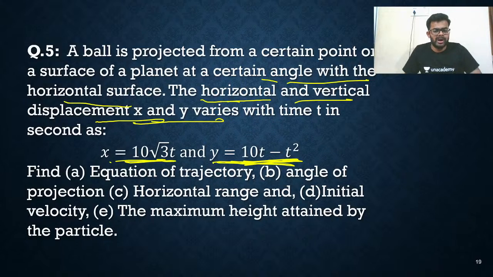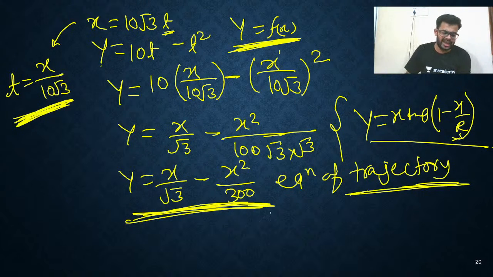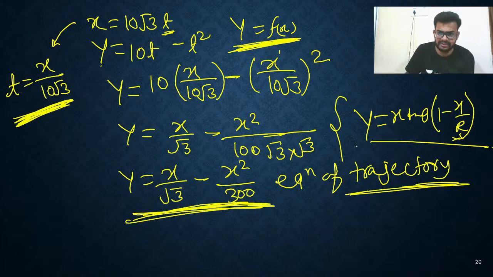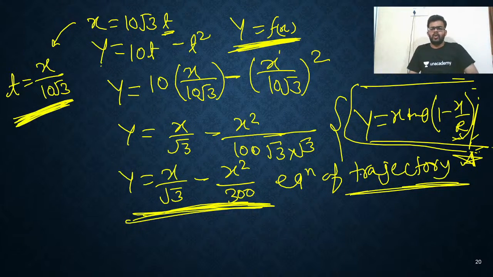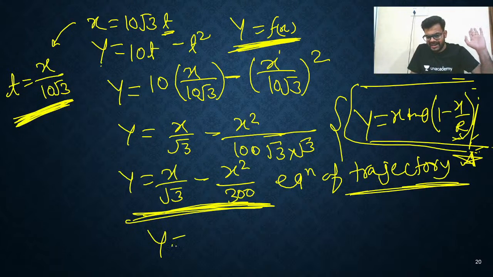Find the angle of projection and horizontal range. How will I get it? The angle of projection and horizontal range we will get with the help of this particular equation. How to convert into this form? x tan theta should be outside. So let's take x by root 3 common. So y is equal to x by root 3 common, and here you are getting 1.